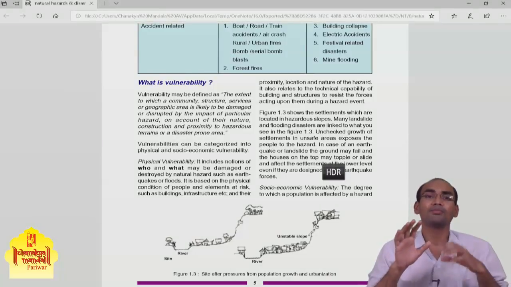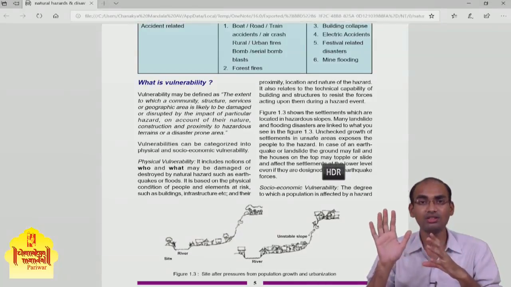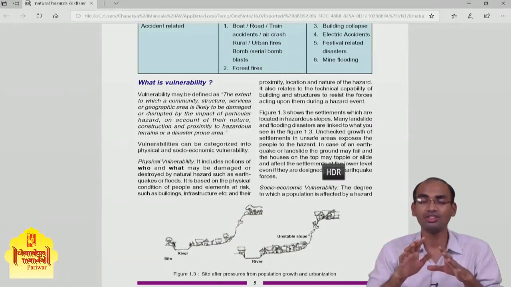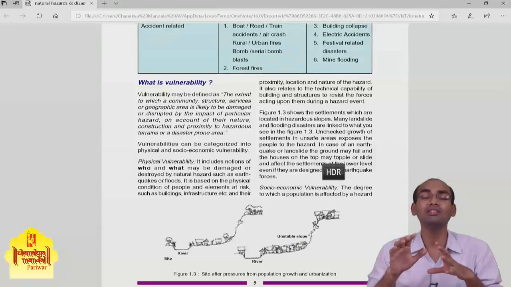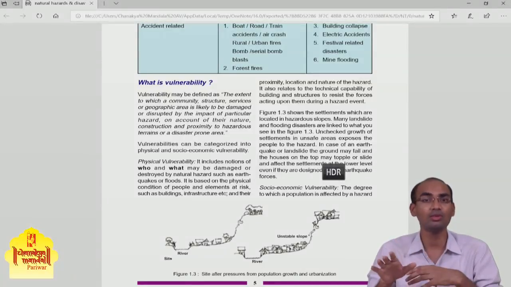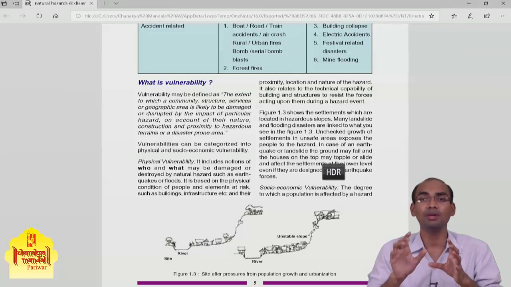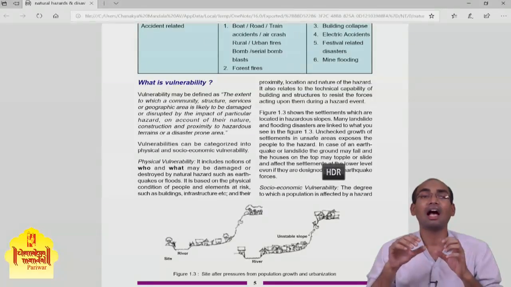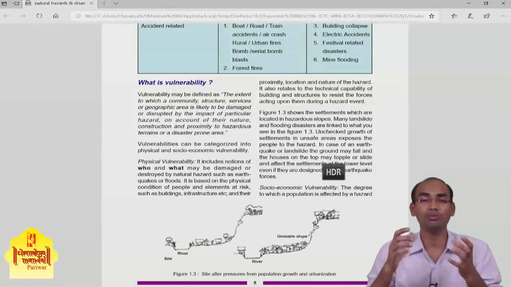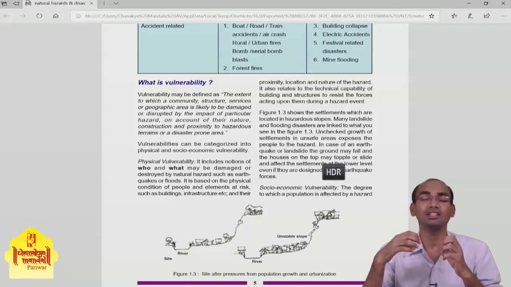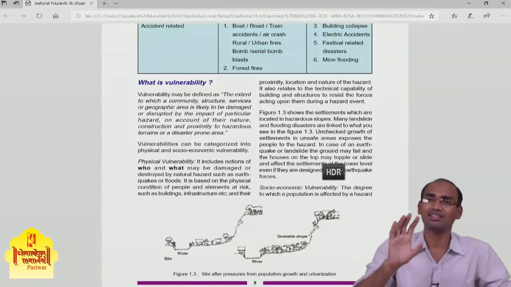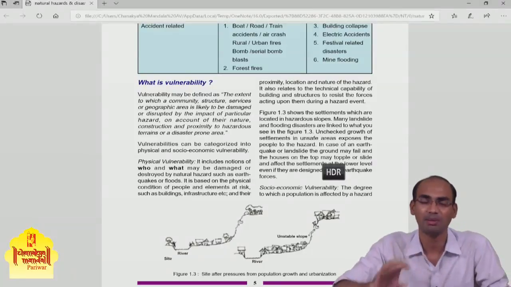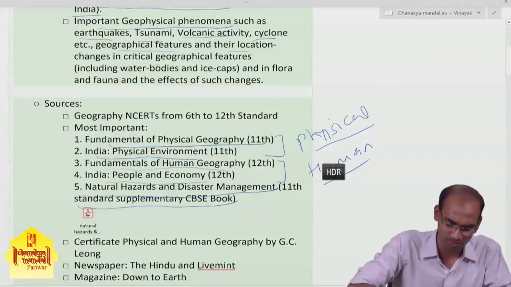Okay, because that assessor, the person who is going to check your answer sheet, does not know you. The 200 words that you have written are the only thing that represents you. So you need to make those 200 words as comprehensive as possible, and as easy as possible for the assessor to understand. That needs a lot of practice, and that is very important.